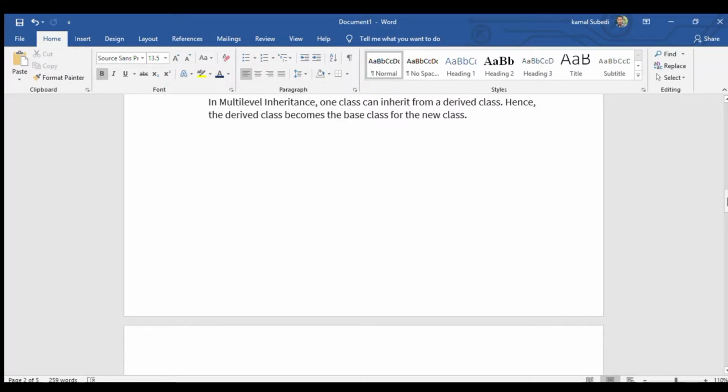And then we are talking about multi-level inheritance. In multi-level inheritance, one class can inherit from a derived class. Hence, the derived class becomes the base class for the new class.